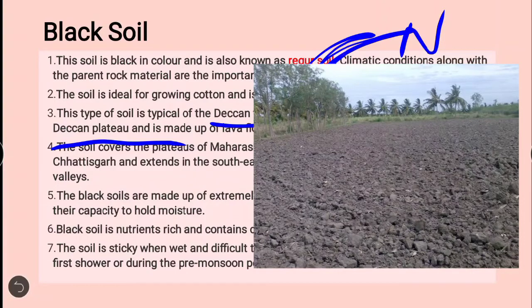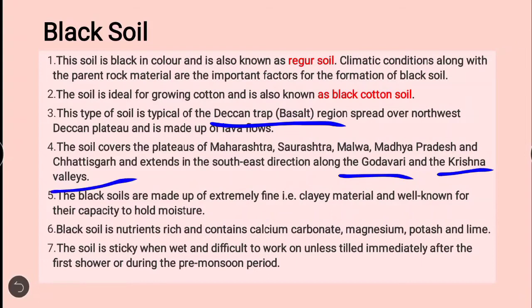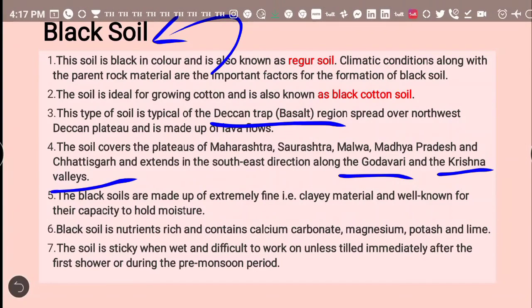This is west, and the northwestern side is mostly occupied by black soil. Some of the plateaus, like Maharashtra, Saurashtra, Malwa, Madhya Pradesh and Chhattisgarh in the southeastern direction, along with the Godavari and Krishna valleys, also have black soil.